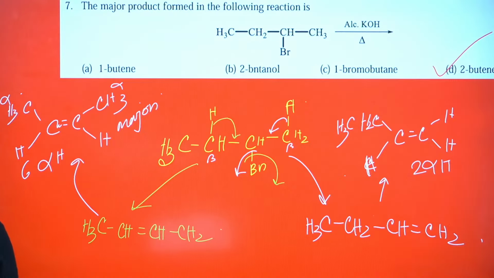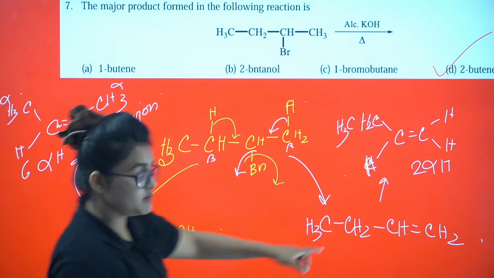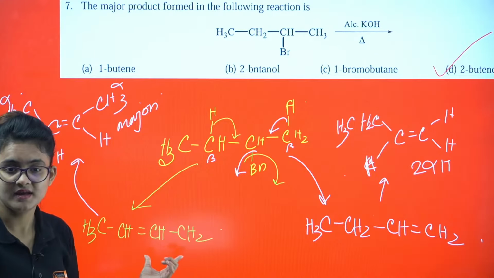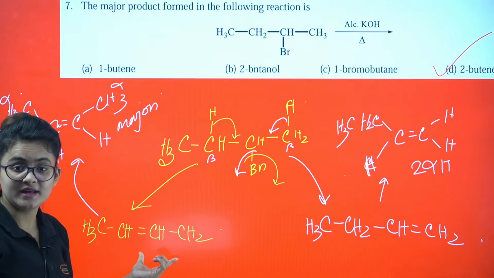Pink DP, please tell me. I guess it's clear to you. Okay, you will get two products. This will be the major one, this will be the minor one. I guess you understood the Saytzeff rule. This is the Saytzeff alkene, the more substituted alkene. Okay, then what is the reason?